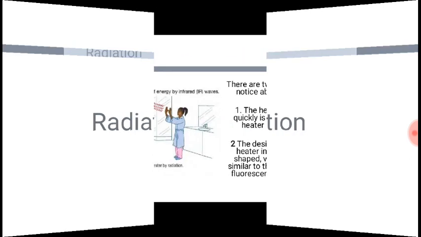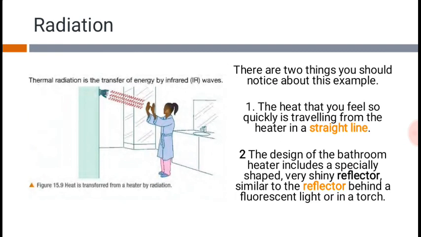We discussed these two topics, and lots of other topics related to them. Inshallah, today we are going to discuss radiation, which is the last topic of this lesson, a very important one. So what is radiation? A very good illustration in the textbook is the heater which is usually found inside a bathroom. When someone takes a bath and comes out to warm themselves, they use this machine which is known as a heater.